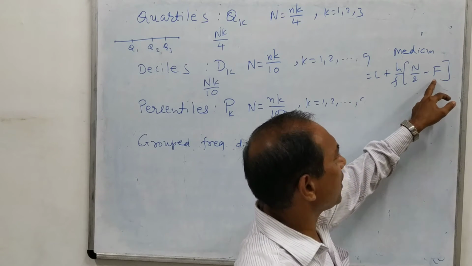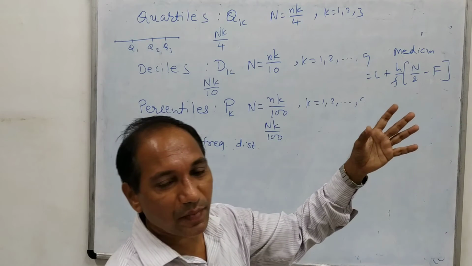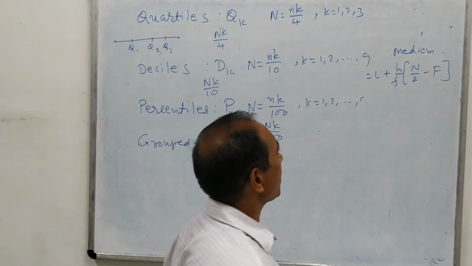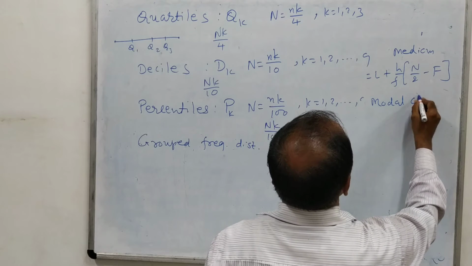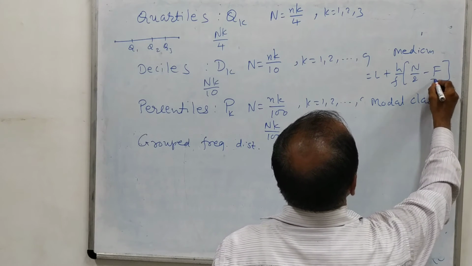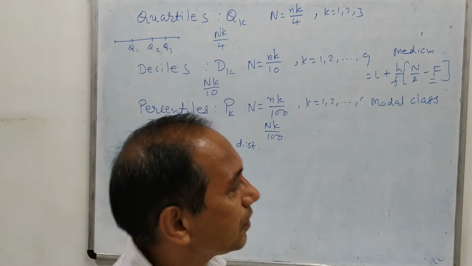So after finding capital F, we are finding the model class.